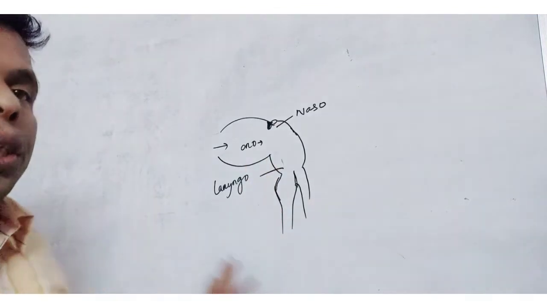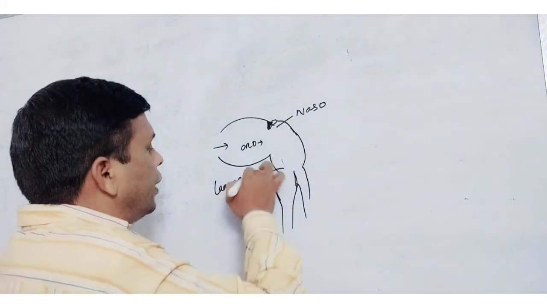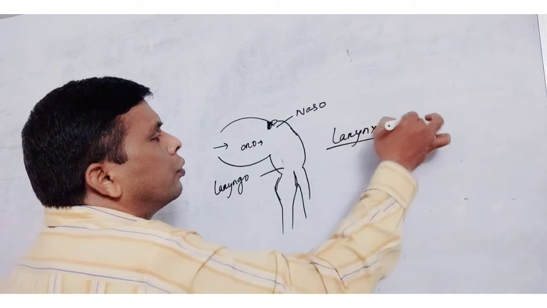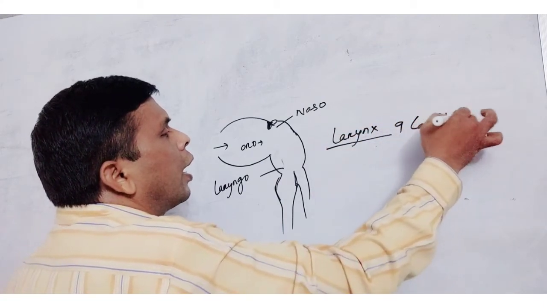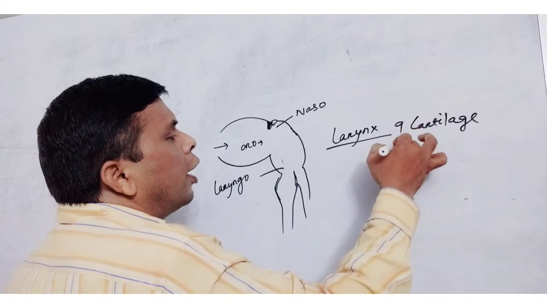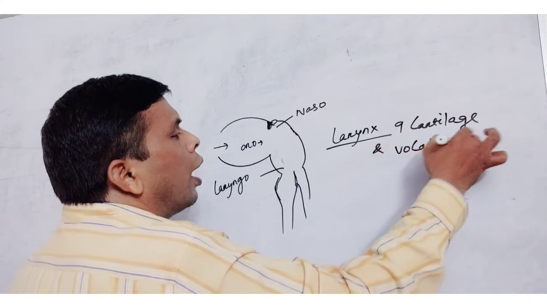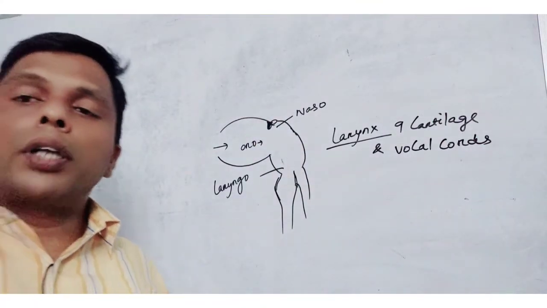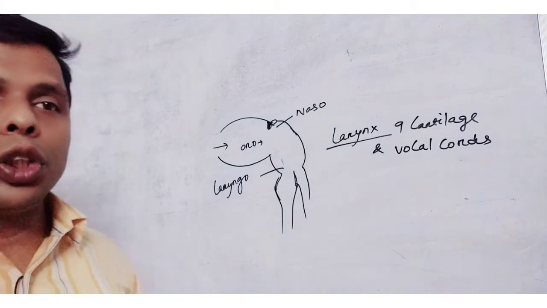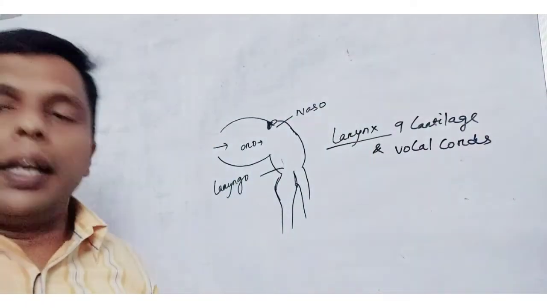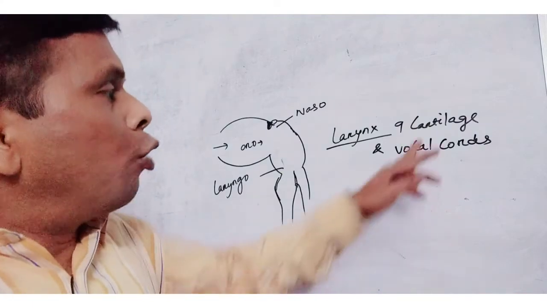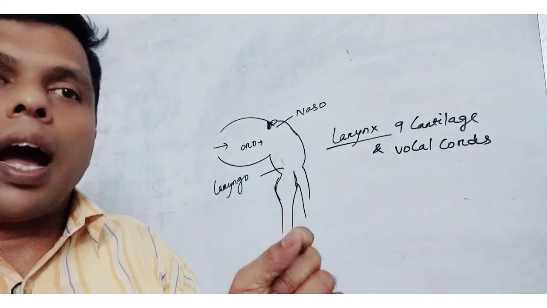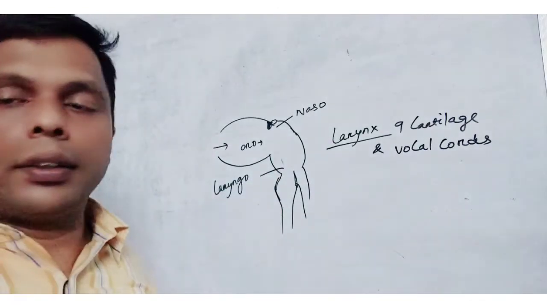This larynx consists of 9 cartilages and a pair of vocal cords. The voice box in birds is called the syrinx. So let's discuss the cartilage details. Out of the 9 cartilages, 3 are paired and 3 are unpaired.